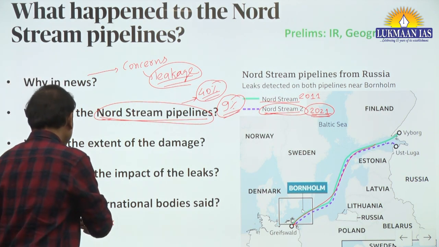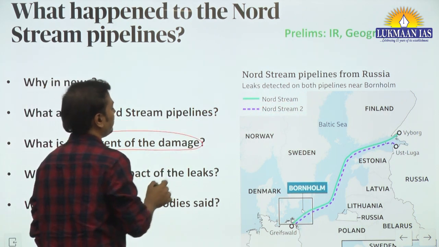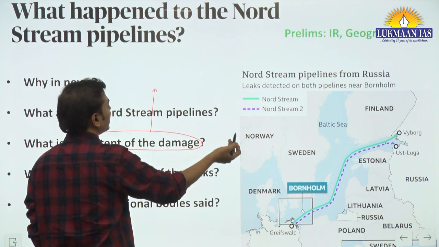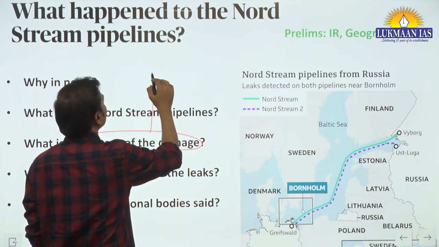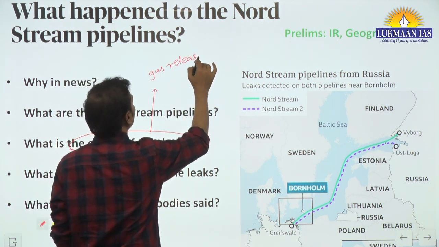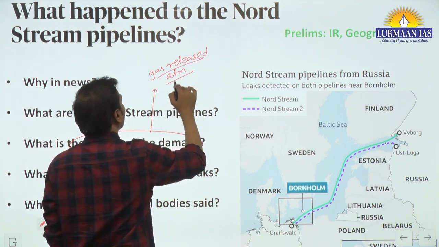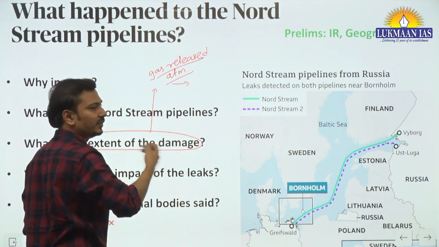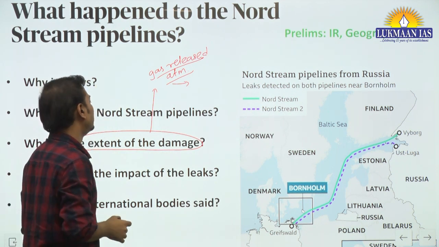Now, next, what is the extent of the damage? Some authorities of the European countries are saying that the gas is being released into the atmosphere, and this week itself it will be completely released into the atmosphere.